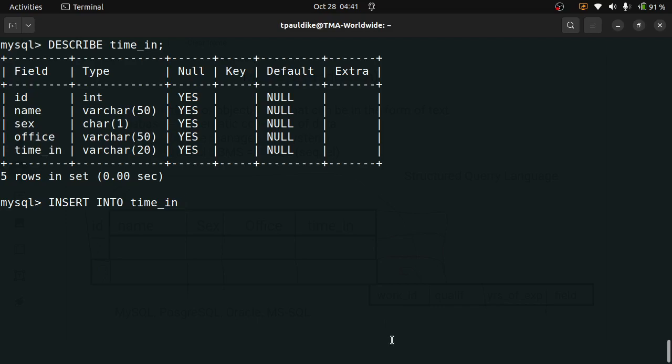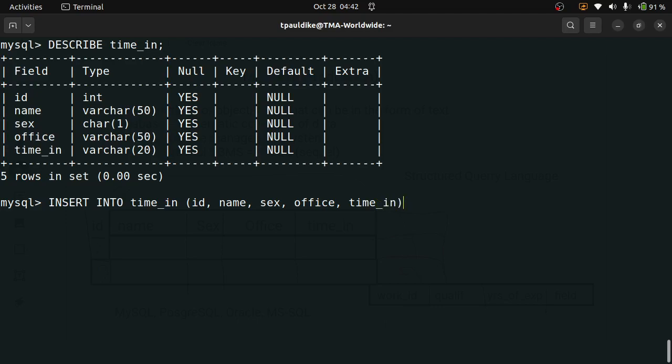Okay, so insert into timing, right? When you give this command, you have to put the fields you want to insert into. This time you don't need to indicate the data type. So ID, name, sex, office, timing.